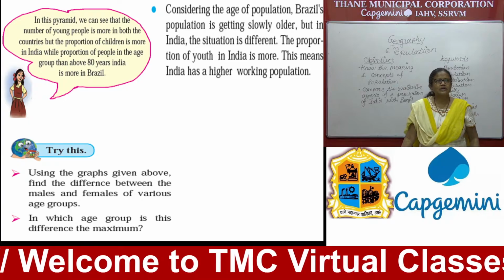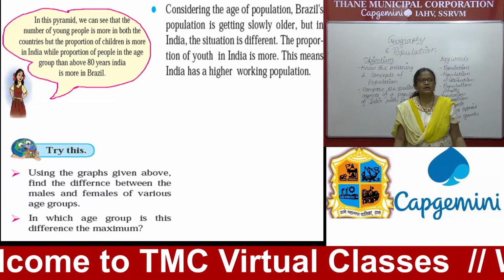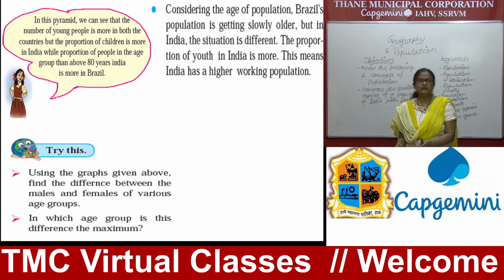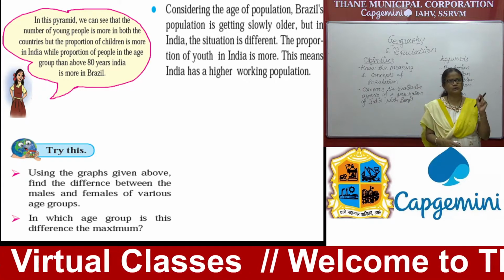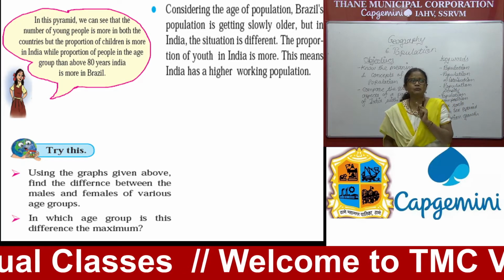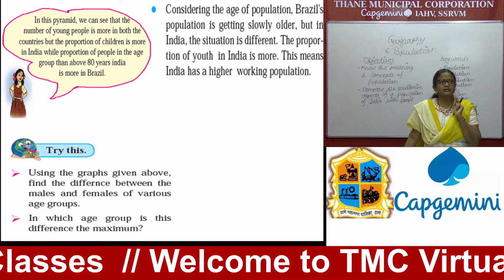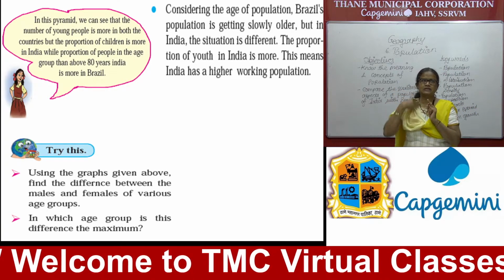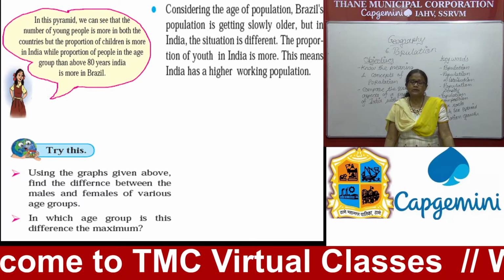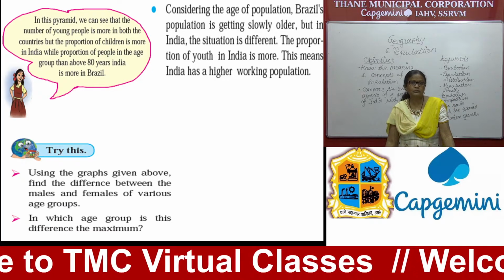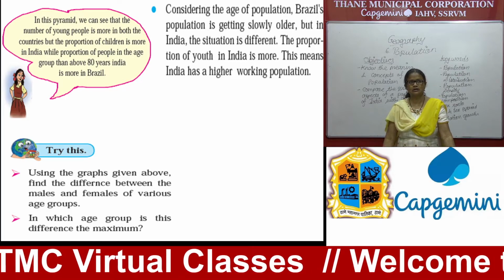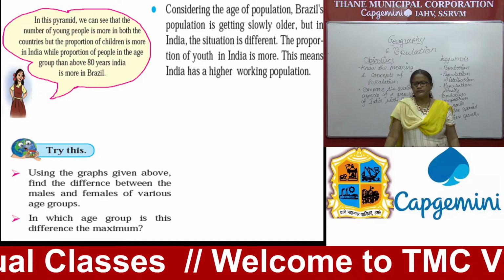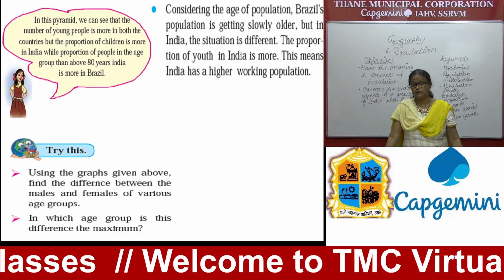Remember this. So in this pyramid, what did you see? We can see that the number of young people is more in both countries, but the proportion of children is more in India. Then for the proportion of people in the age group above 80 years, India has more than Brazil, and therefore I told you the proportion of old people is more compared to Brazil. Using the graph given above, find the difference between males and females of various age groups.